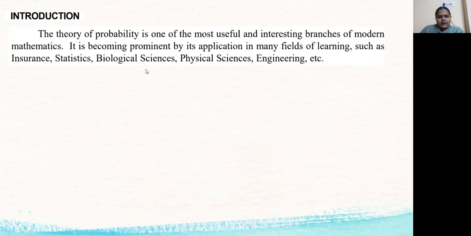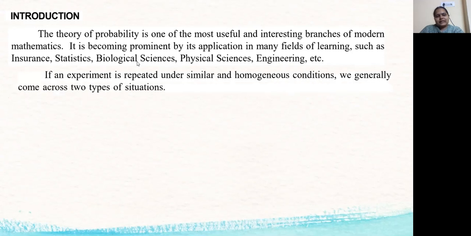In statistics, probability is very useful, and where we are not using statistics, that we have to see. We use statistics everywhere in our daily life. So probability is a very important subject in our daily life.